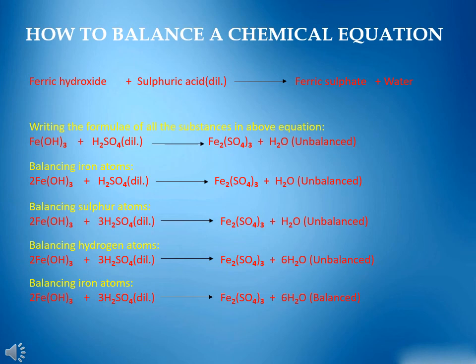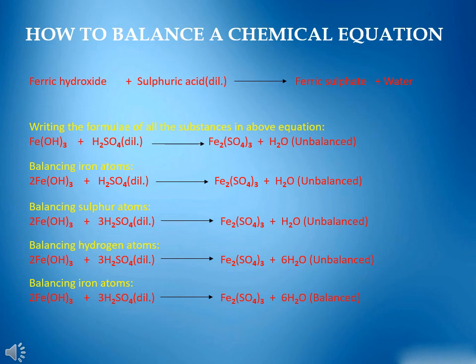Now the last element left to be balanced is oxygen. After balancing iron, sulfur and hydrogen, the number of oxygen atoms on the reactant side is 18 and the number of oxygen atoms on the product side is also 18.